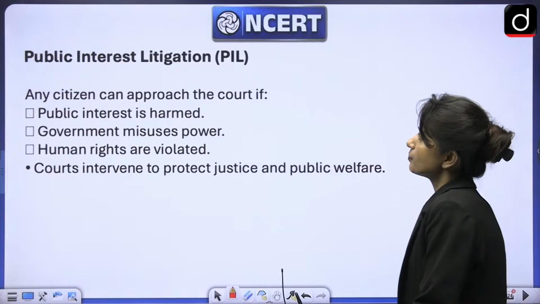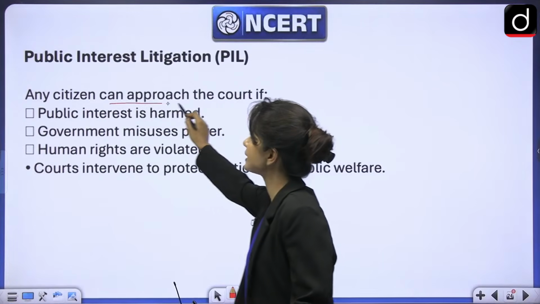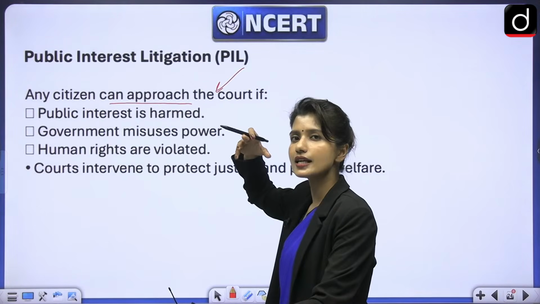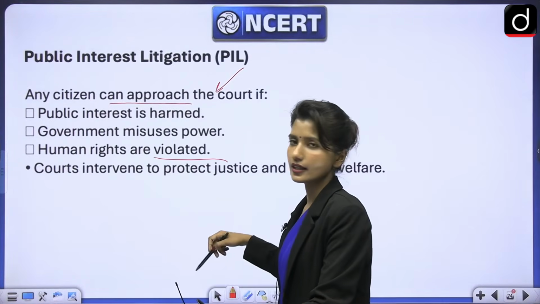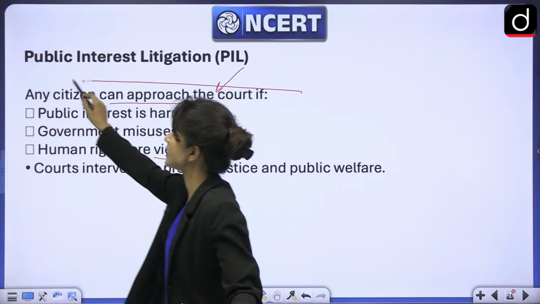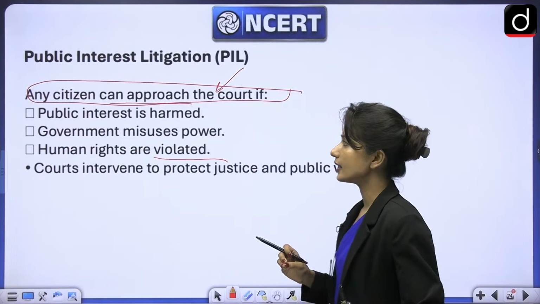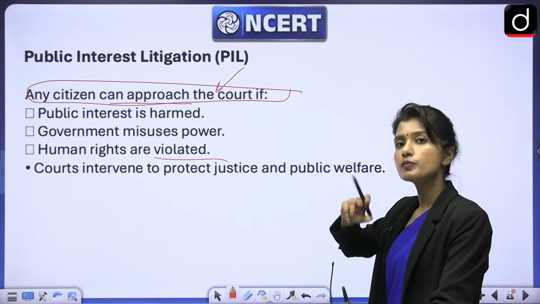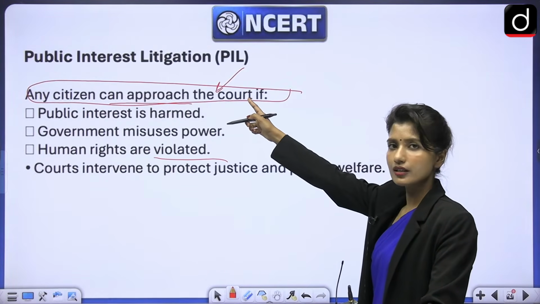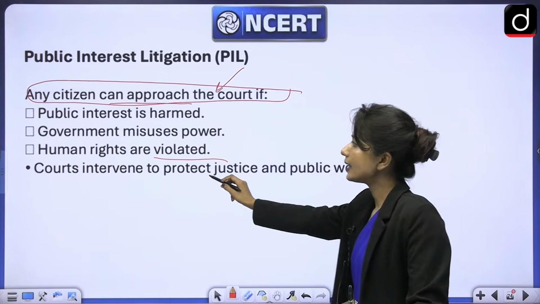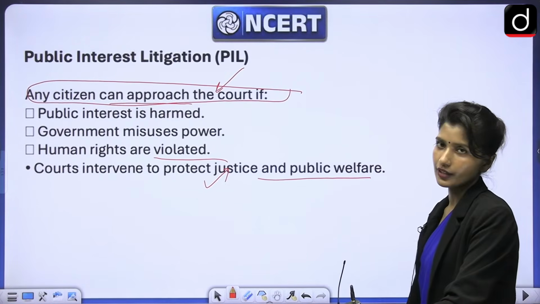Next is public interest litigation. So you must have heard about PIL. Whenever somebody thinks that the public interest is harmed or government is misusing the power or human rights are violated, in any of these cases, any citizen can approach the court, right? If any citizen feels like public interest is harmed or government is misusing the power or human rights are violated in any way, they can simply approach the court using PIL, which is public interest litigation, and courts, of course, will intervene in this matter to ensure justice and public welfare. That is PIL.